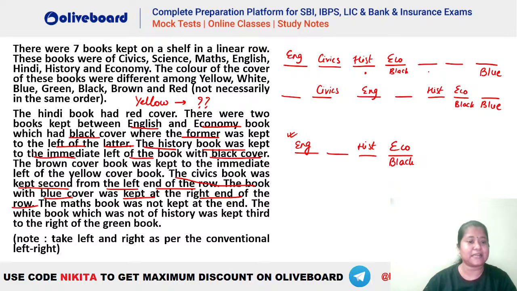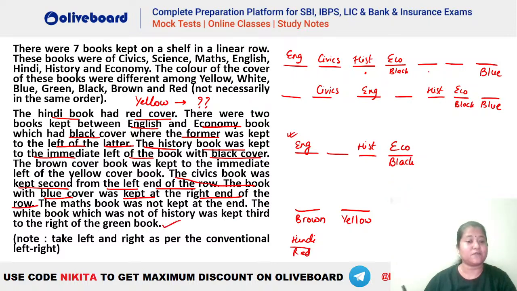Okay, और क्या दे रखा है? Let's see. The brown cover book was immediate left of the yellow cover. So brown should be immediate left of yellow. Let's just make a note of it. This is given here. Also, the civics book is second from the left end. That is already done. We know that Hindi has to be red cover. That is also one information. Okay, we'll check that later. Also, the maths book was not kept at the end, so maths cannot be at the end. The white book, which was not of history, was third to the right of green.